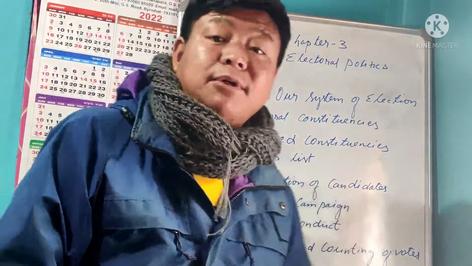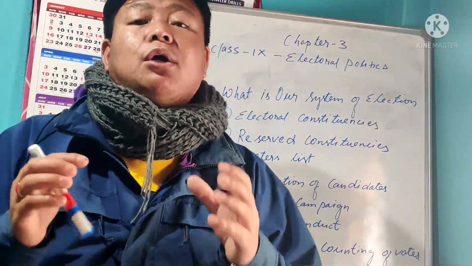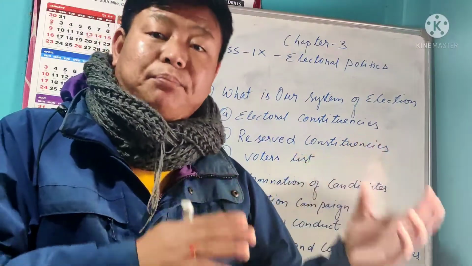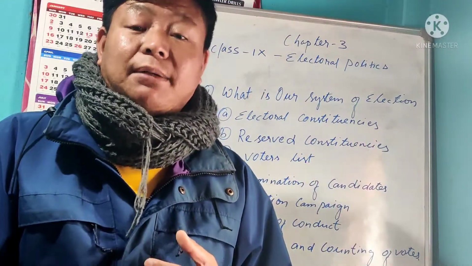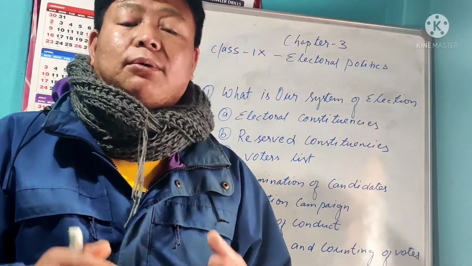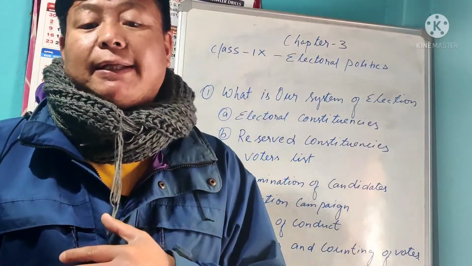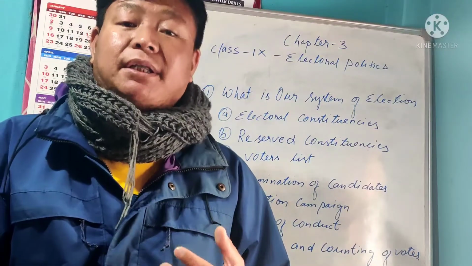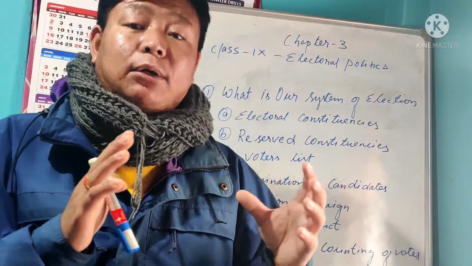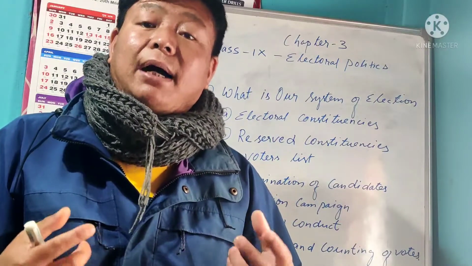The next is the reserve constituency. Last time also I already explained the meaning of the reserve constituency, which means reserved for a particular community, a particular group of people. It may be OBC, other backward classes, it may be a scheduled tribe, or a scheduled caste. But when we reserve the general category, that's different. And last time also I explained that in Hindu society, Brahmins, Kshatriyas, Vaishyas, Shudras are there. Those who feel they are the lower class people, the government tries to uplift them.